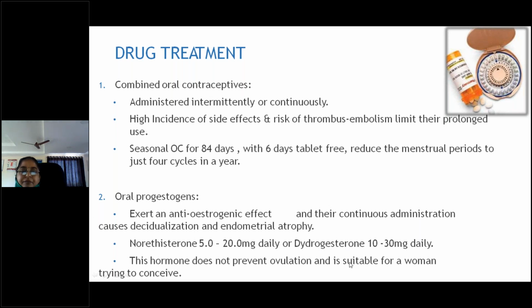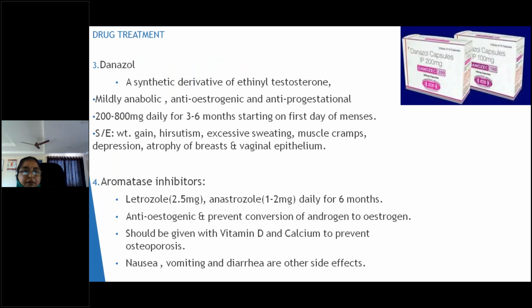Norethisterone and danazol, an ethinyl testosterone derivative, is mildly anabolic, anti-estrogenic and anti-progesterone. Already I told you this produces a state of pseudo-menopause. The problems here are more: hirsutism, muscle cramps, sweating, depression, atrophy of the breast and vaginal epithelium will be present. That's why it is less tolerated.